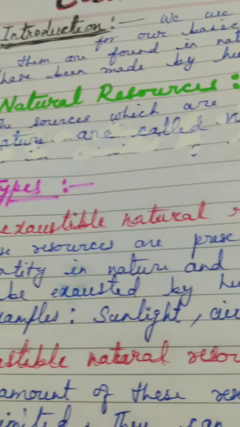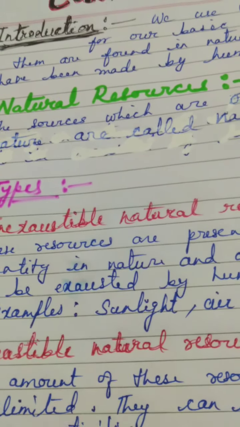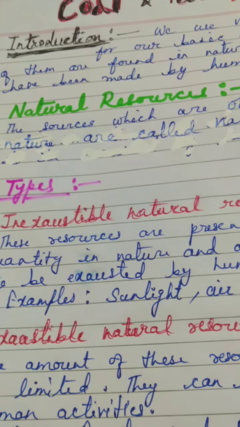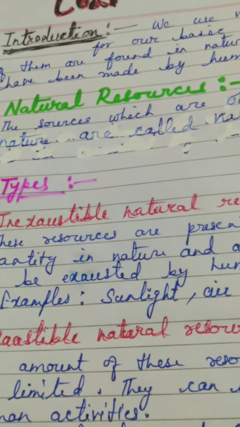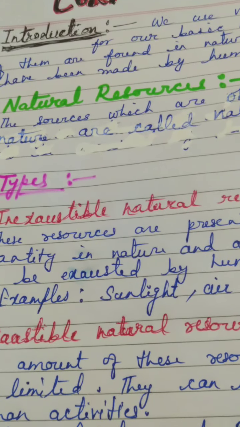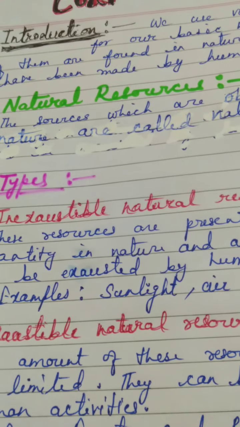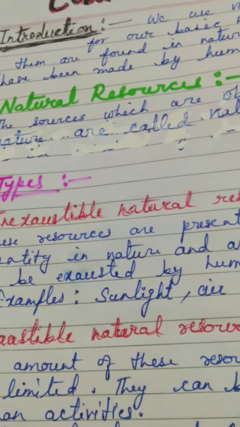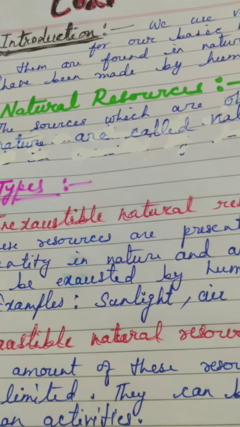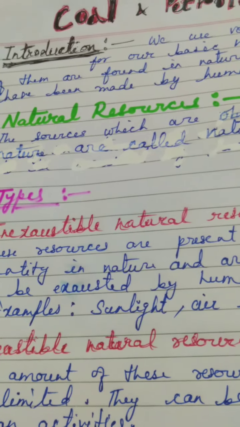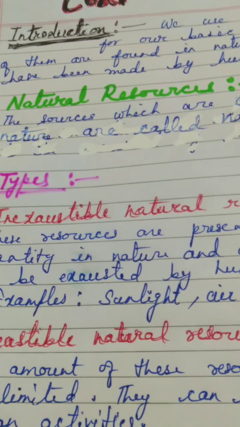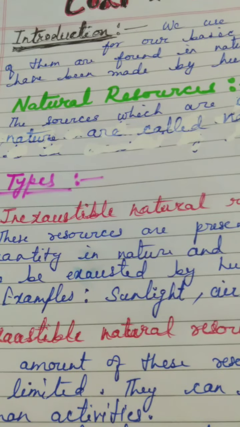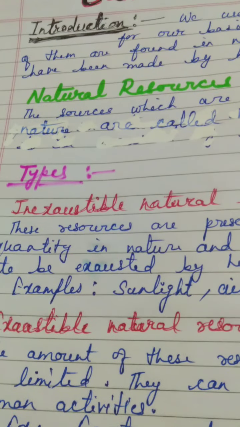So if I ask you what are the natural resources, the natural answer will be the resources which are provided by the nature, which are obtained from the nature. If you think roughly, then you can say, okay ma'am, we are surrounded by the air, so it is provided by the nature, we are not making the air in our factory. Water is also provided by the nature. The most abundant natural resources are air and water. Apart from that, there are many other natural resources, like the forest, like the groundwater, and in water there are different types: groundwater, rainwater, surface water, etc. These are all natural resources.